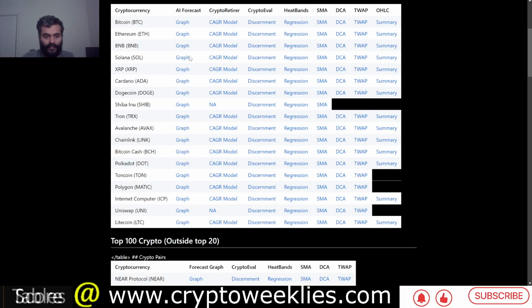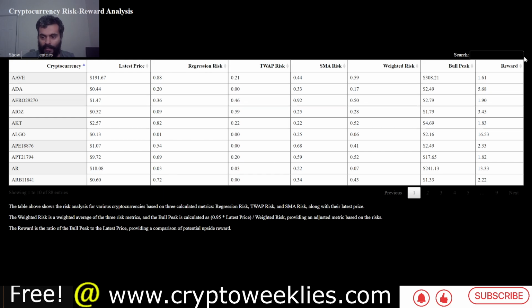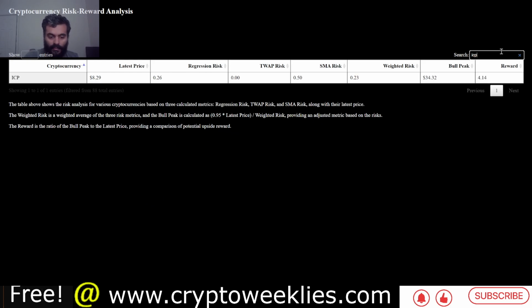And if we were to look at these three models in a weighted level and come up with an estimated bull target for the upcoming bull run for ICP, this is available for most of the cryptos on this chart. Right now the current price, you can see, is $8.29. This is the regression risk that we just saw at around 0.26, that was the DCA risk.